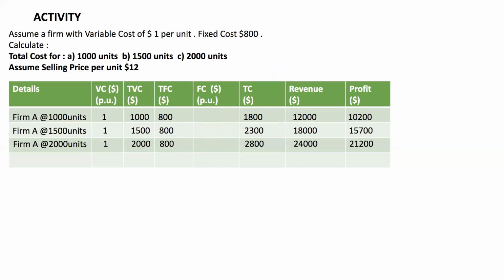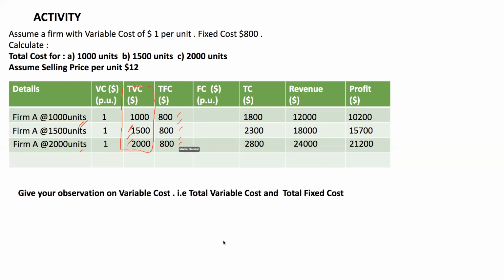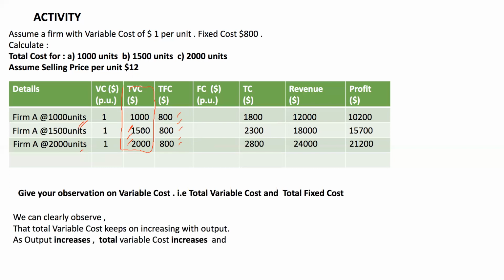If you look very clearly, the total variable cost is increasing as output is increasing. And the total fixed cost is remaining fixed, irrespective of the number of outputs. So we can clearly observe that the total variable cost is increasing with output. If output is increasing, the total variable cost is increasing. And as output is decreasing, the total variable cost is decreasing.